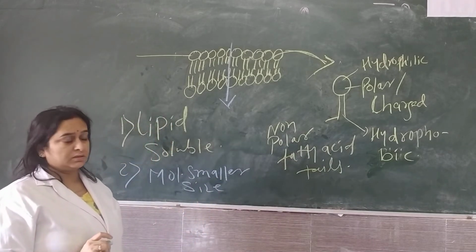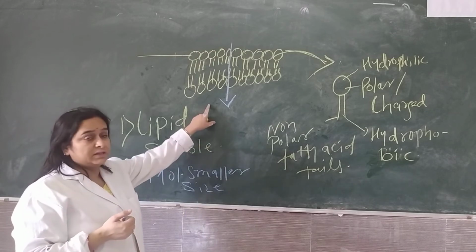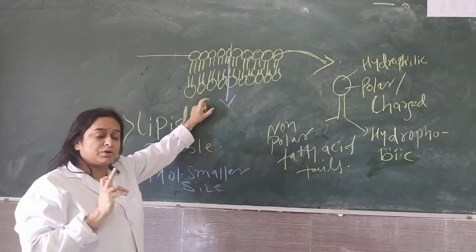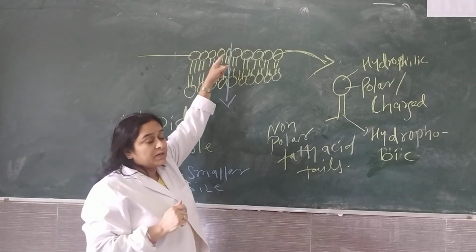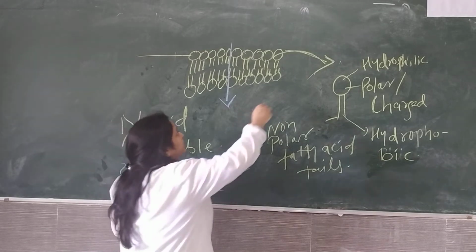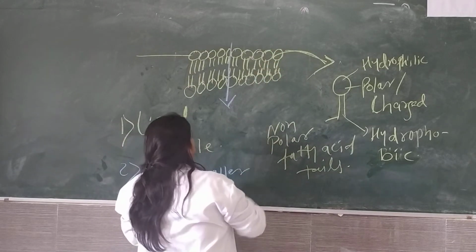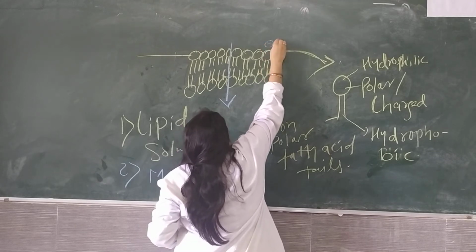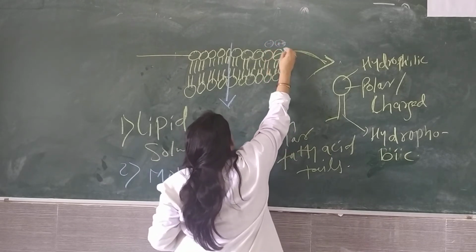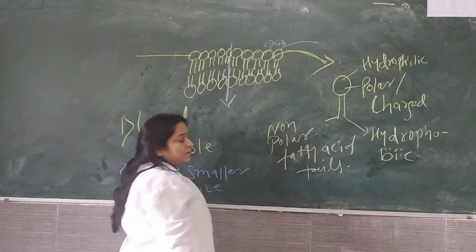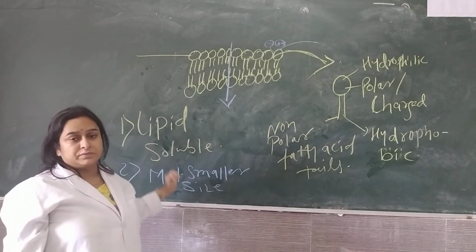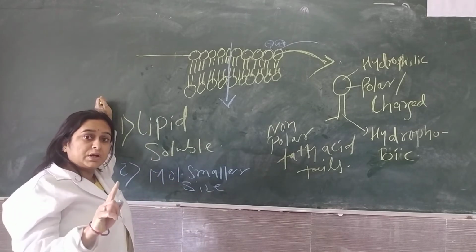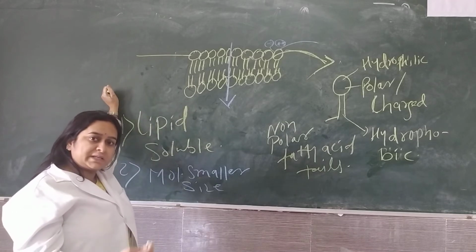Another thing we can understand from this diagram is that charged molecules, whether negative charge or positive charge, will be repelled. Suppose there is a molecule over here which is negatively or positively charged; they won't be able to pass easily through the membrane. It's not that these molecules are never going to come inside or outside.